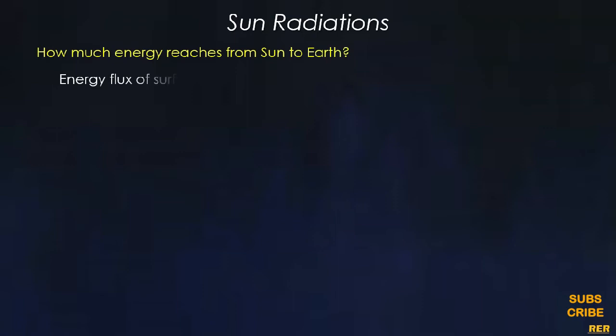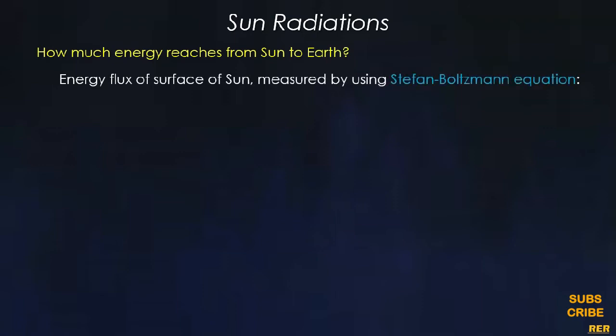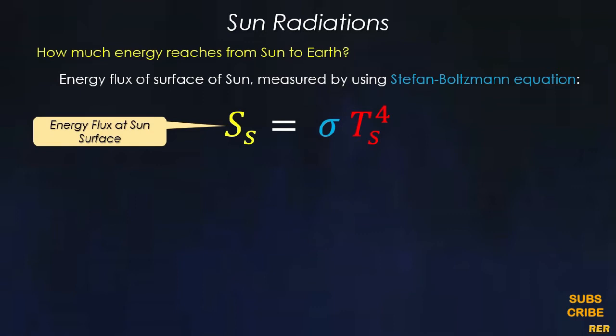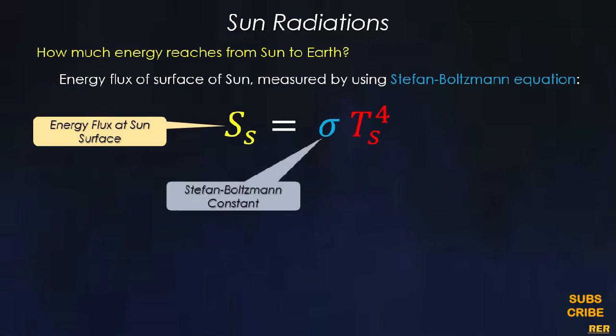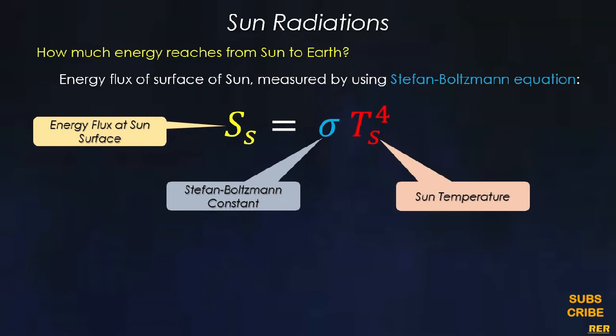For that we use the energy flux at the surface of the Sun, which is found using the Stefan-Boltzmann equation. In this equation, Ss denotes the energy flux at Sun's surface, sigma denotes the Stefan-Boltzmann constant, and Ts represents the Sun temperature.